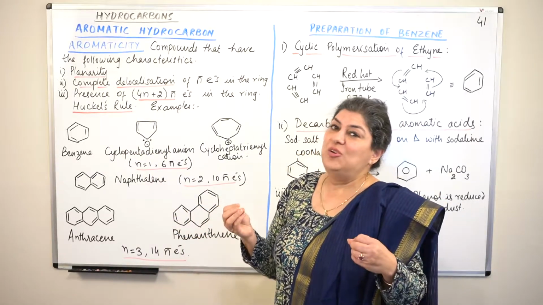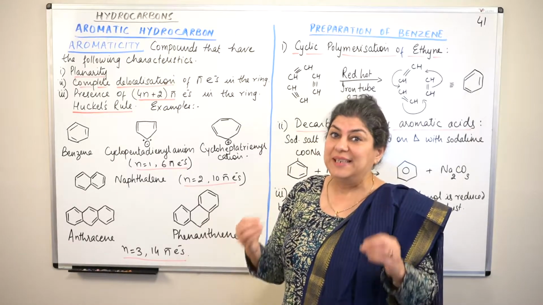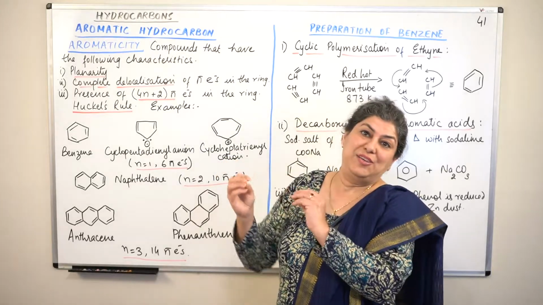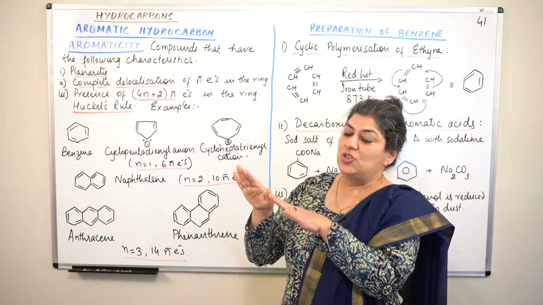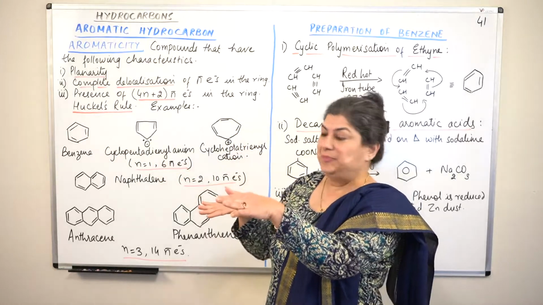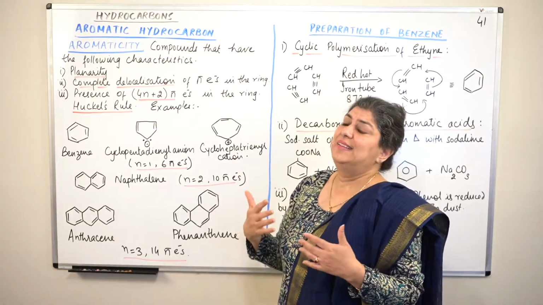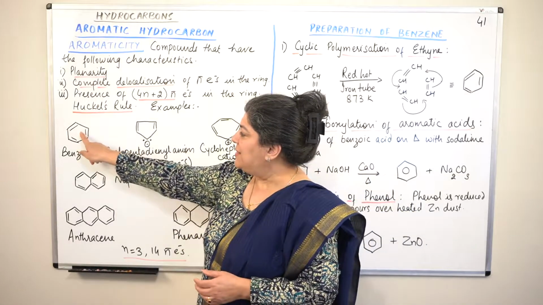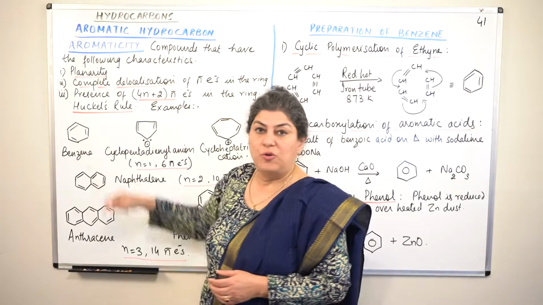Complete delocalization is only possible if there are alternating pi electrons. Pi electrons, or multiple bonds, double bonds, should be alternating. Only then is the shifting of electrons possible. Imagine if there's a double bond here and there was a double bond here also.